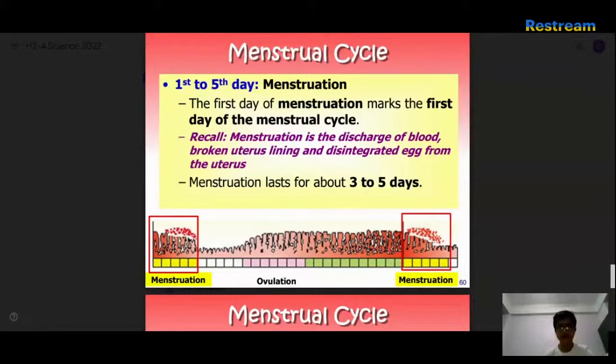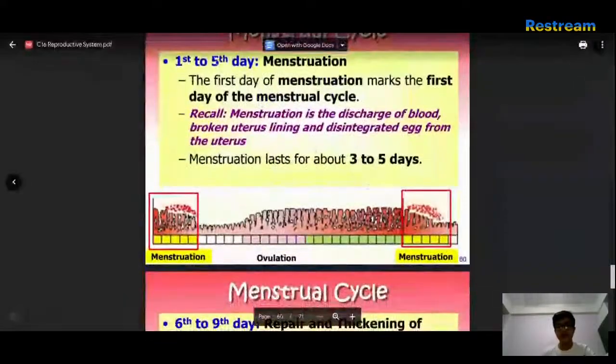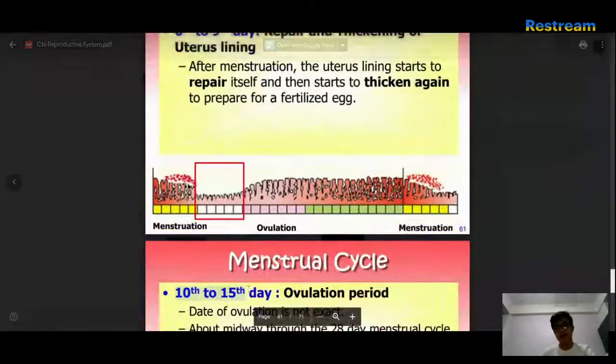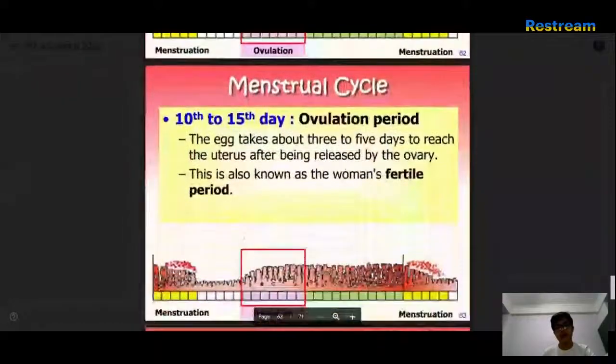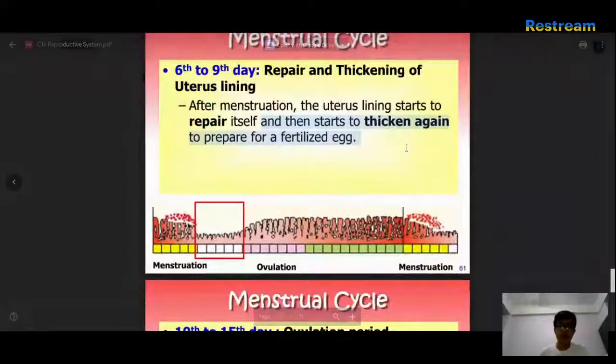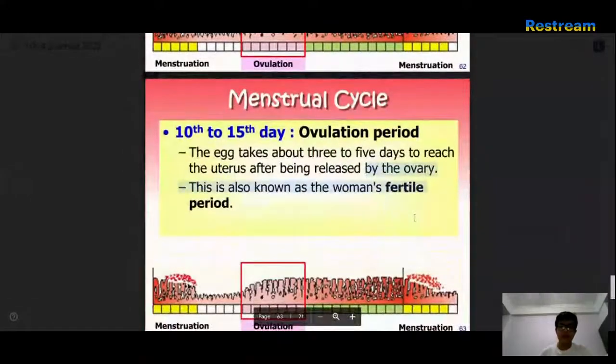Just look at it. Okay, repair. I need to repair for some days, so every 5 days, and then 4 days, and then another 5 days. It thickens itself. Ovulation, not period.